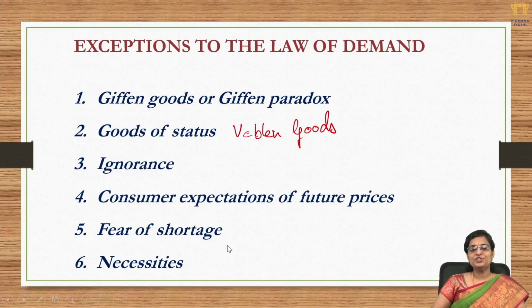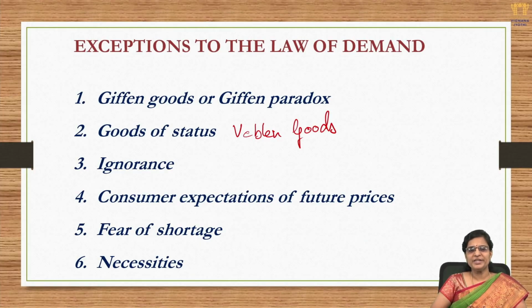Okay. Next, coming to the next one, fear of shortage. As per our law, if the price increases, the quantity demanded should drop. But if you have a fear that in future the product won't be available, so you're not even going to have the product availability in the market if you want to spare and spend some extra money over it. So with that fear that it would not be available in future, though the price of that product has increased today, you are still going to be ready to purchase that product. So the law of demand doesn't hold good even in case where there is a fear of shortage in the future.